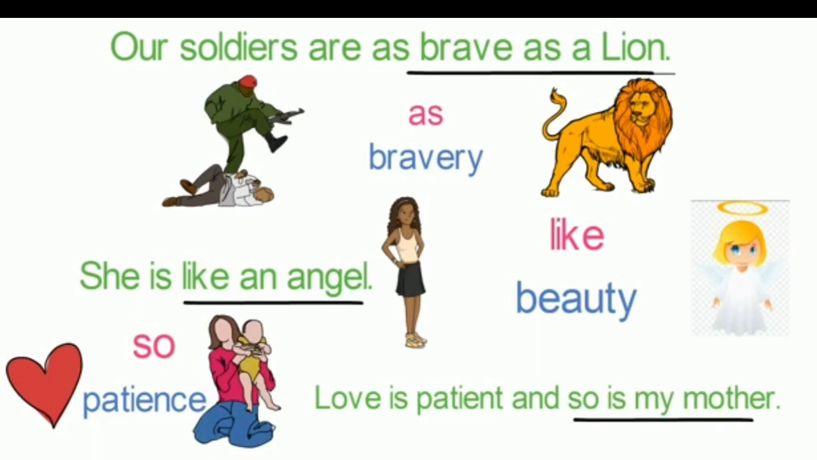Now, students, we can see the second example, that is she is like an angel. Here, she is compared to an angel because they have one thing in common, that is beauty. This comparison is made with the help of the word like. Now in the third example, love is patient and so is my mother. Here, love and mother are compared with each other because they have one thing in common, that is patience. This comparison is made with the help of the word so. So you can see that the comparisons are made with the help of the words like, so and as.